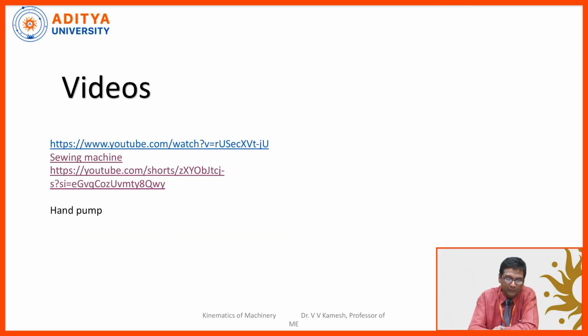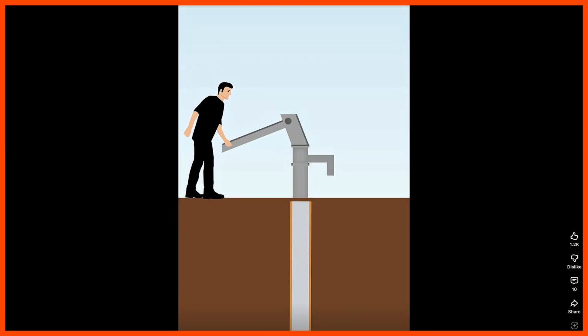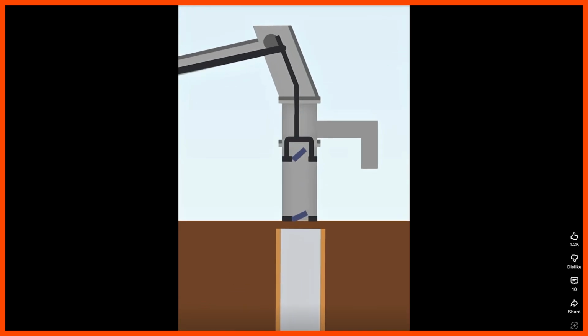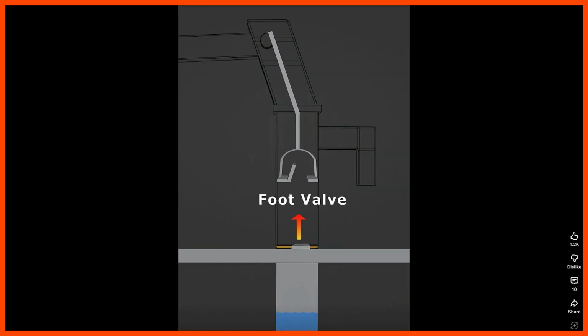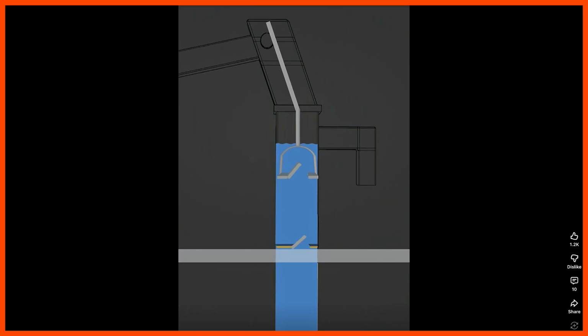Now, you can observe some mechanisms. Everybody knows the sewing machine; in a tailor shop you are able to see some sewing machine. So, how will the stitching be done? You can see this video. This is the hand pump video. This is also by means of some mechanism. We are arranging some valves, and by means of the movement of some links, water will be lifted.